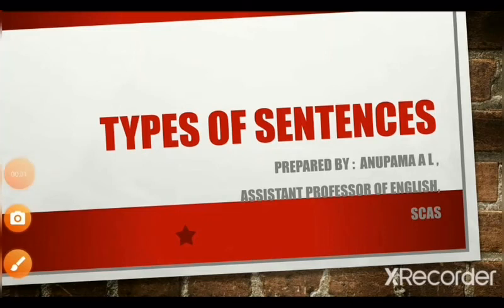Hey guys, in today's lecture, we'll be dealing with types of sentences. Now, what is a sentence? A sentence is a set of words that is complete in itself, typically containing a subject and a predicate, conveying a statement, question, exclamation, or command, and consisting of a main clause and sometimes one or more subordinate clauses.